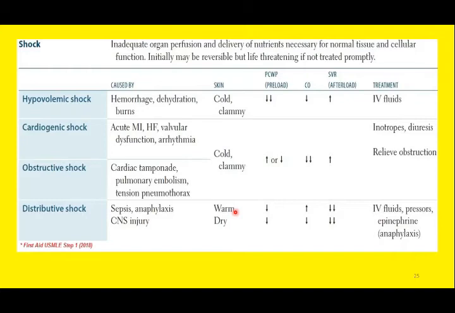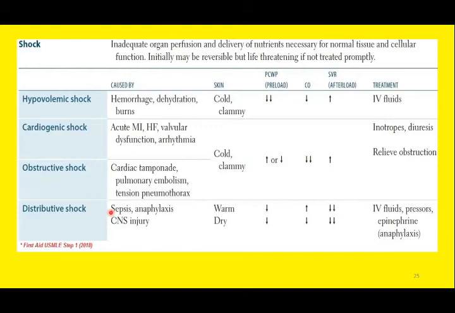This is the unique feature of septic shock: high body temperature or high grade fever. In the rest of the shocks, the skin is cold and clammy, but in septic shock, mainly the skin is warm. So this is one of the unique features of septic shock.